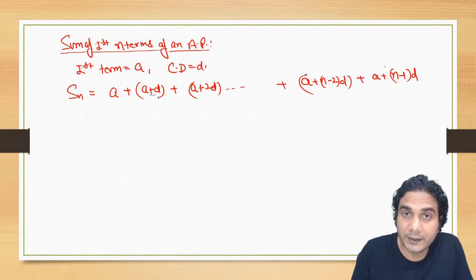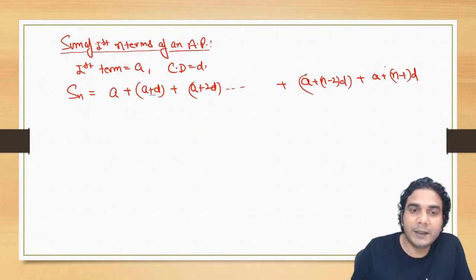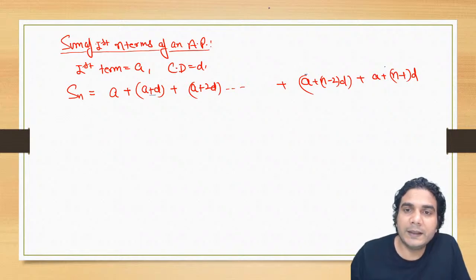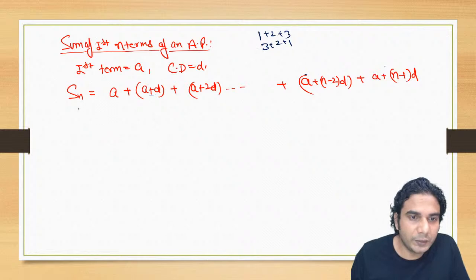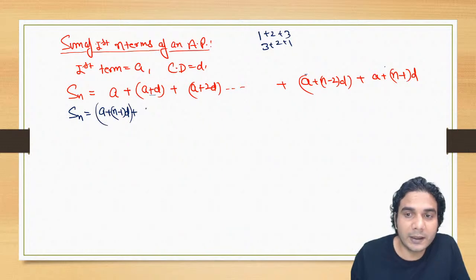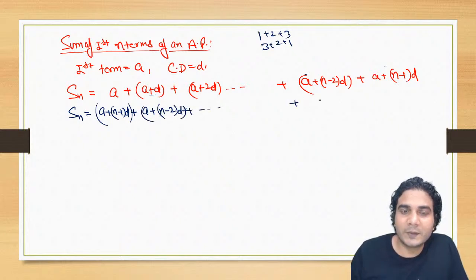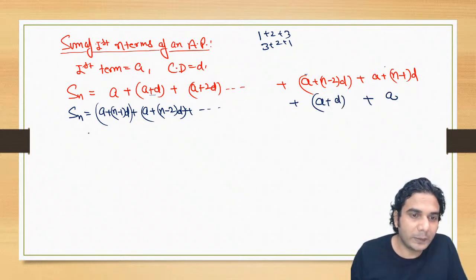So what I'm going to do is just flip this series and write it again. If you flip a series, suppose you're writing 1 plus 2 plus 3, and then you write 3 plus 2 plus 1, then after flipping the series the summation will remain the same, right? So you can use that. Let's write it again. The last term I'll write first, so it will be A plus (n minus 1) into D. Okay, plus, this is the last term. Now this will be the second last term, right? So write the second last term, A plus (n minus 2) into D, and so on. Then the third last, and so on. This will be the second term, A plus D, and after flipping the series, the first term will become the last term.